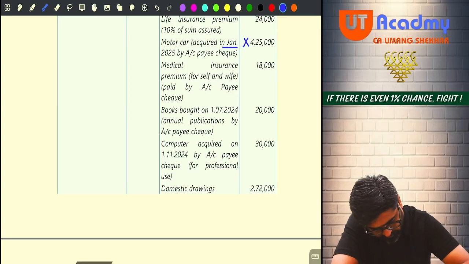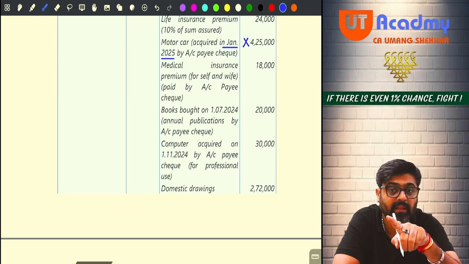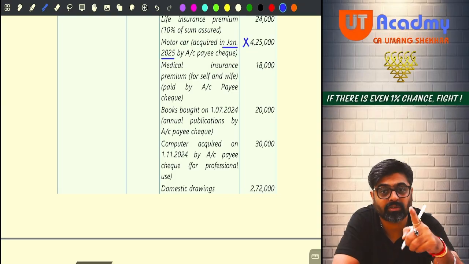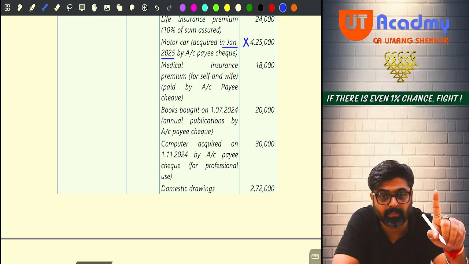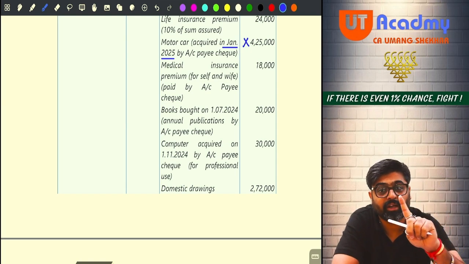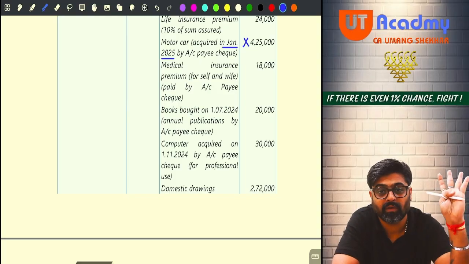January 2025. And you are fortunate that your examiner is saying that it is purchased by account payee cheque. Meaning the 4,25,000 is the actual cost of the motor car paid by way of prescribed mode. This amount will be treated as actual cost. If it is paid by way of any mode other than prescribed mode, then this actual cost will be ignored.